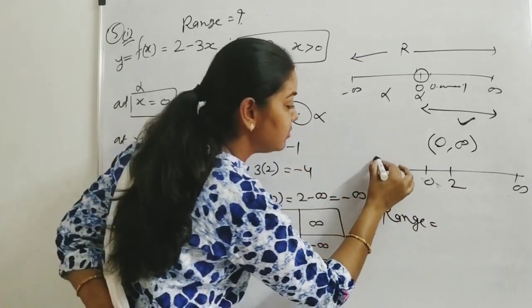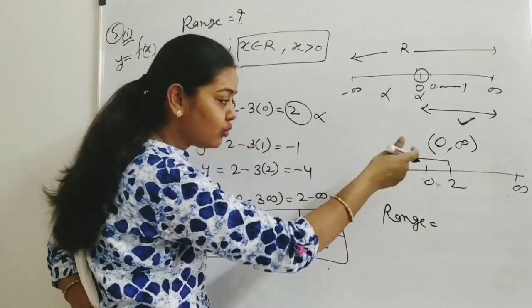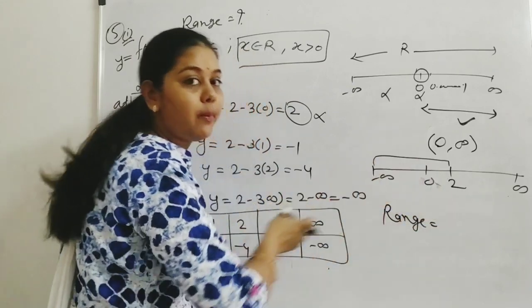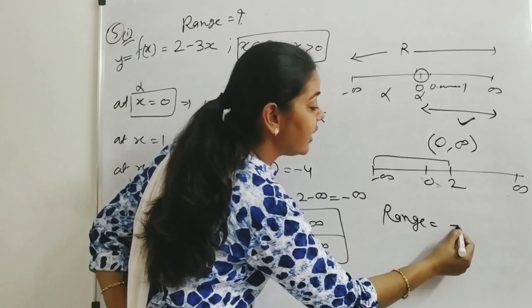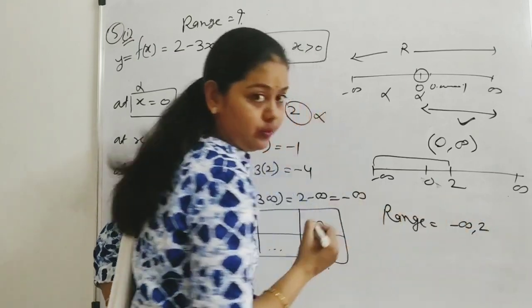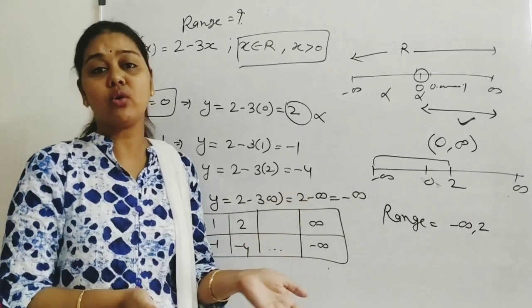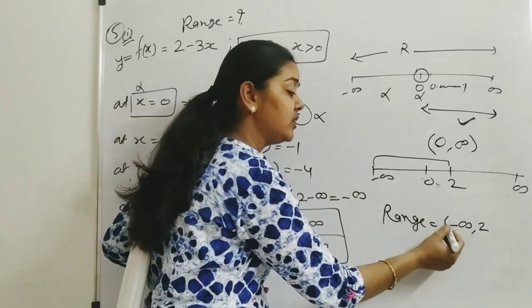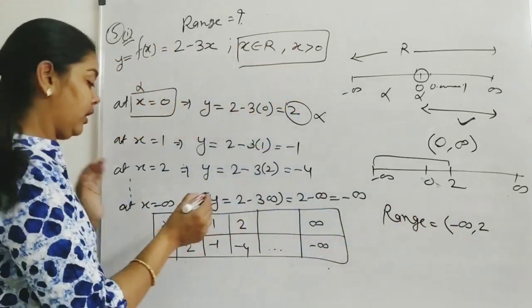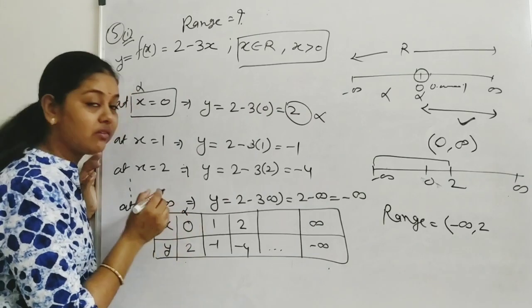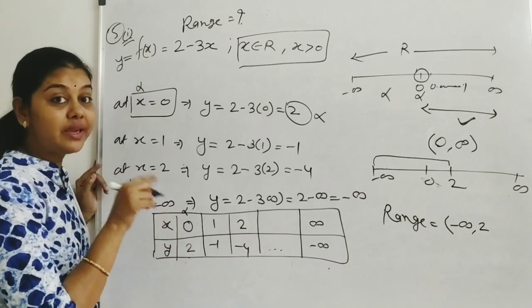What values do we have? This 2 to minus infinity, but we have to write minus infinity to 2 in the positive direction. We always move from negative to positive direction. So what do we have? Minus infinity to 2. Now come to the sign, what we have here, open bracket or closed bracket. Of course, infinity does not exist, so open bracket. At 2, now tell me, when we don't have 0, then how could we get 2? It means we cannot get 2.